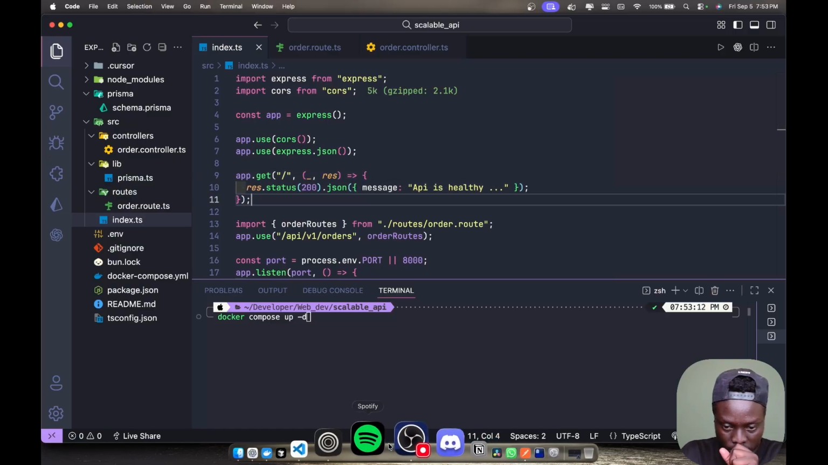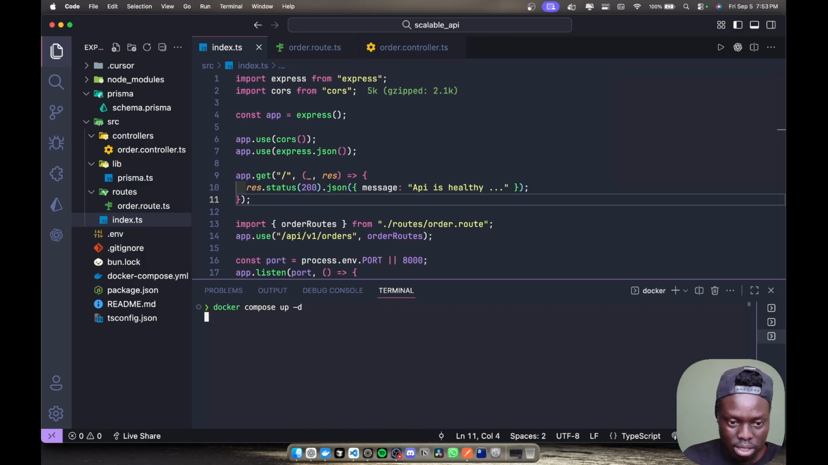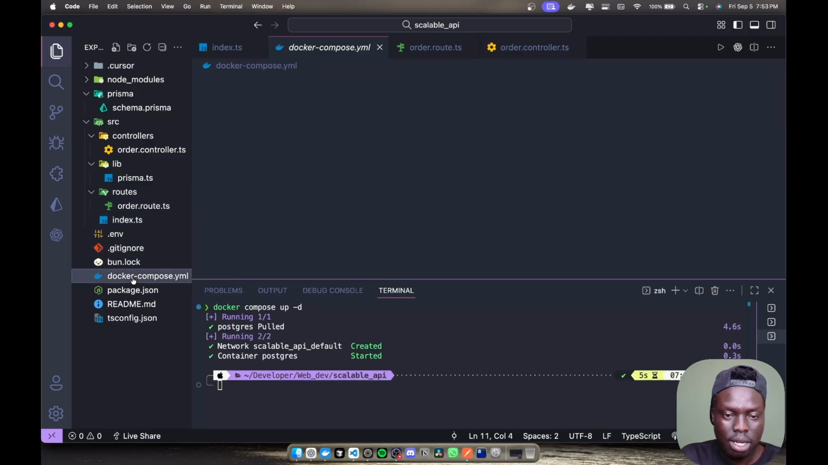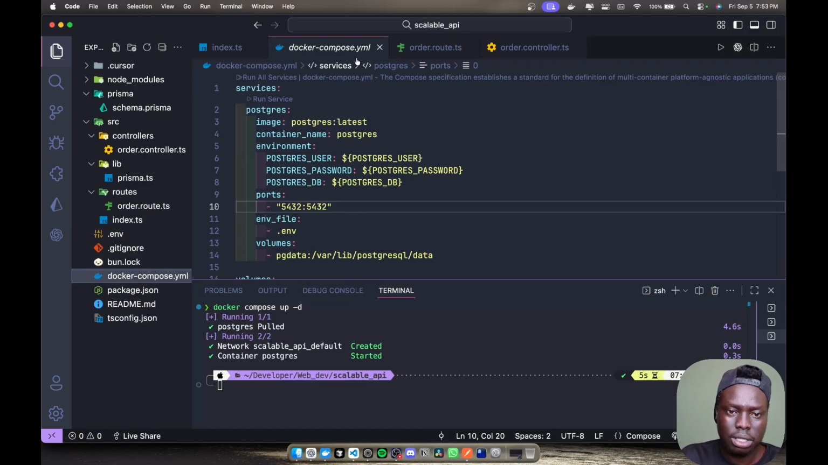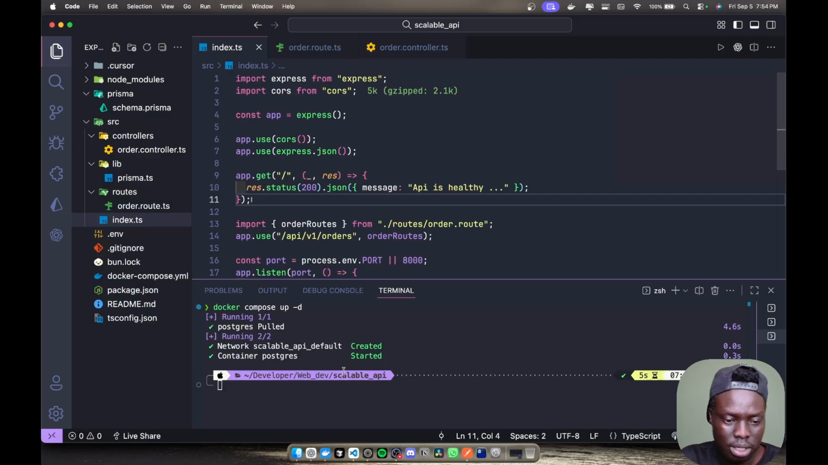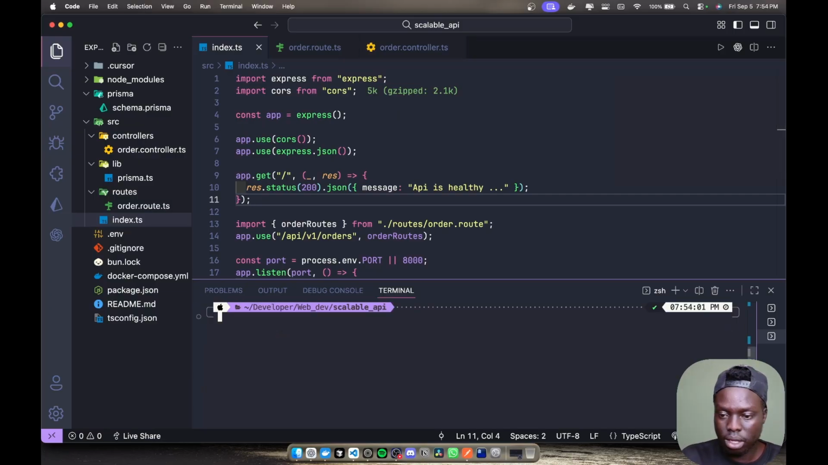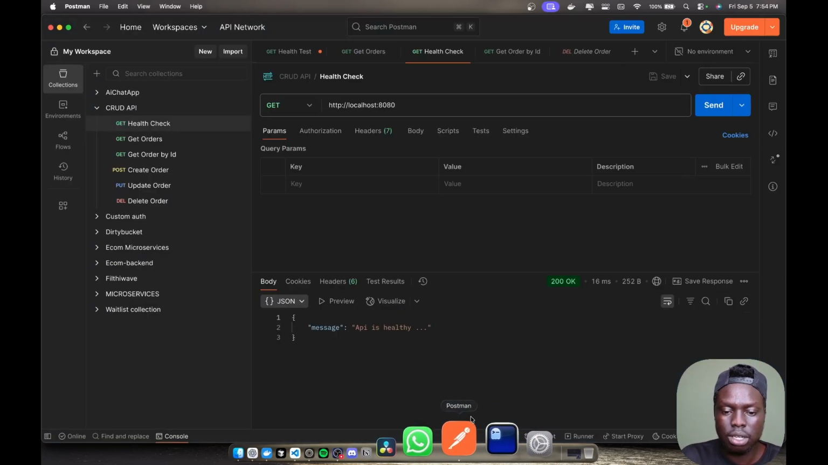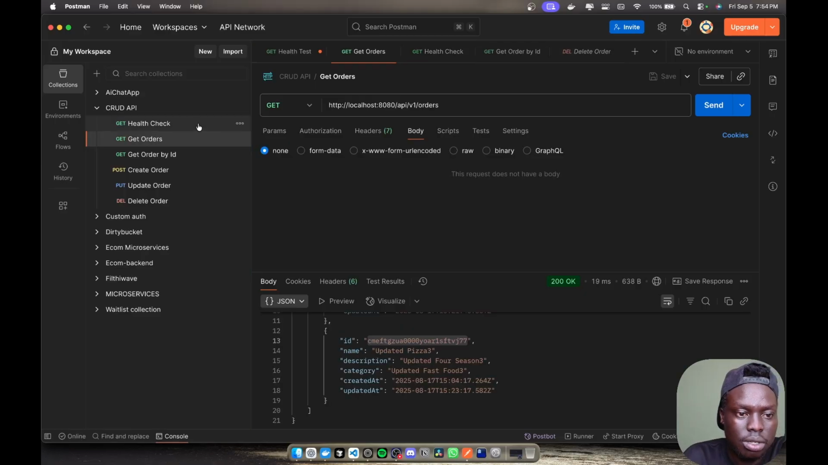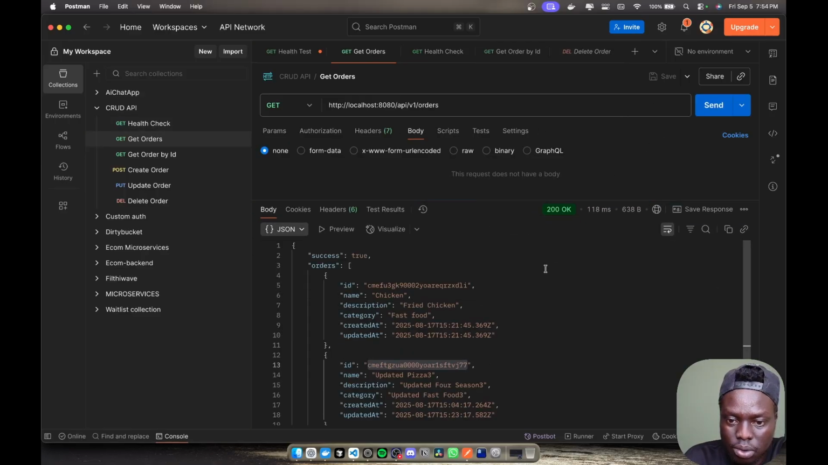Now let's go ahead and say docker compose up. That will pull the Postgres image that we set inside the Docker compose. If you want to learn more about Docker, just go to YouTube and learn. All right, let's go back here. Now let's try to test our endpoints. Let's go to getting orders. If we click get orders, as you can see, it returns okay.